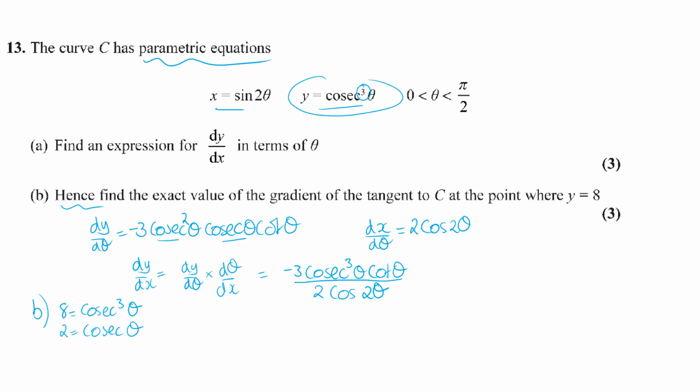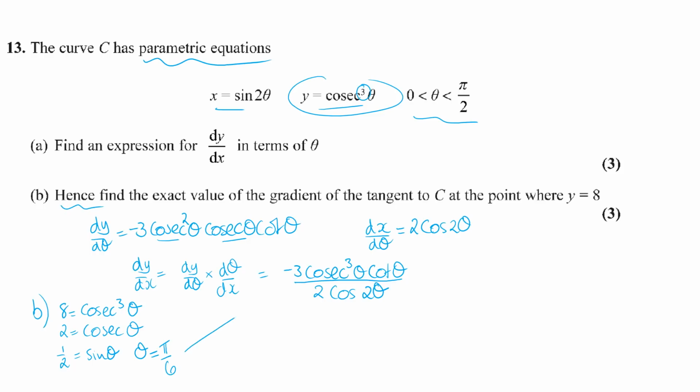And what is cosec? It's upside down sine. So if we say a half is equal to sine theta, then theta must be pi by 6. Inverse sine of a half is 30 degrees, which in radians is pi by 6, and that is in the range there from 0 to 90 degrees, pi by 2. So we know at this point on the tangent our theta is going to be pi by 6.